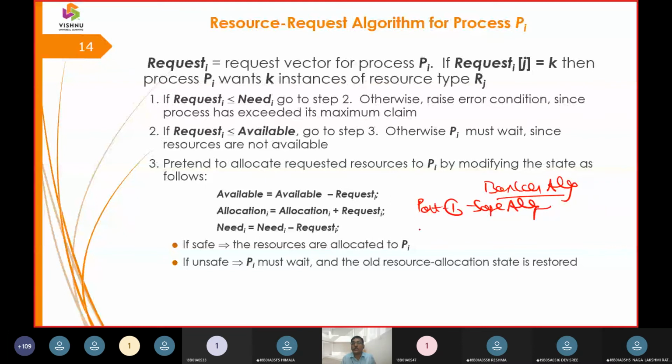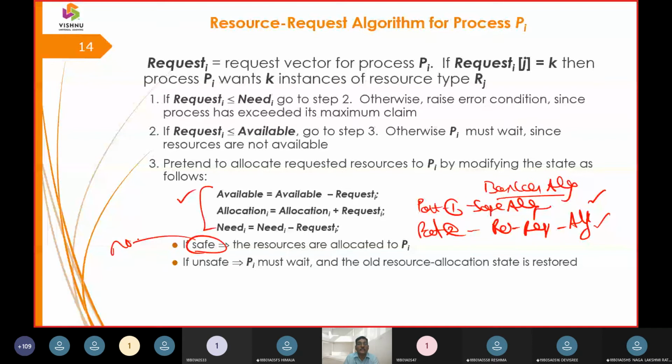The first part derives the safe sequence with the safety algorithm, and the second part is the resource request algorithm. In the resource request algorithm, the basic primitives are: available is equal to available minus request, allocation is equal to allocation plus request, need is equal to need minus request. If it is in a safe state, no deadlock. If it is in an unsafe state, it may lead to deadlock.